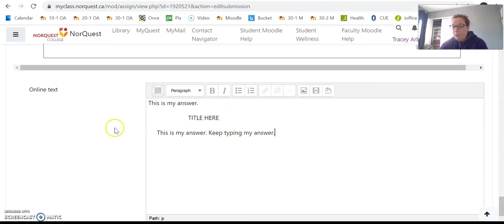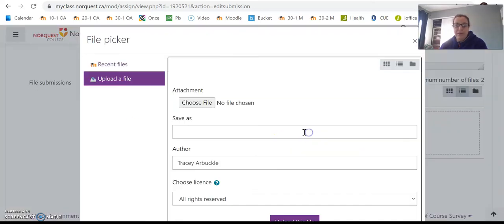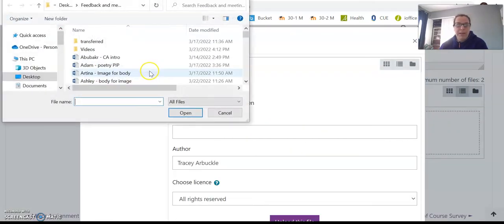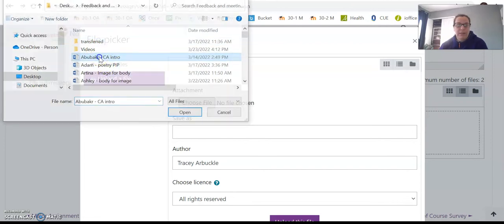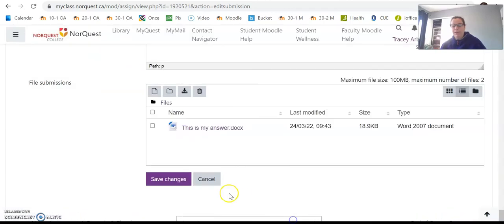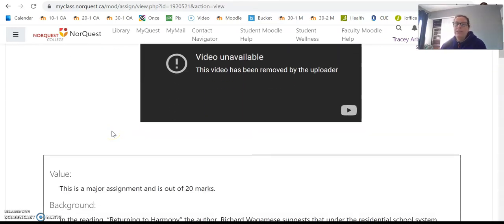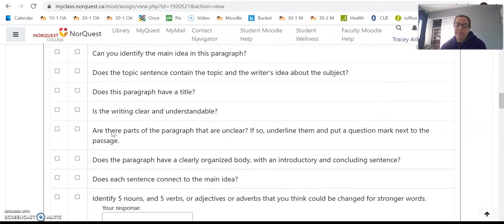So this is if we want to type directly into Moodle. If you've done it in a Word or a PDF doc and you would like to add your file here, you can do that. I'm going to choose a file. Okay, this is my answer. I'm going to click to upload it here at the bottom, and it's going to come up as this is my answer. And I'm going to click Save Changes. This does not mean I've submitted, however. You always need to scroll to the bottom.